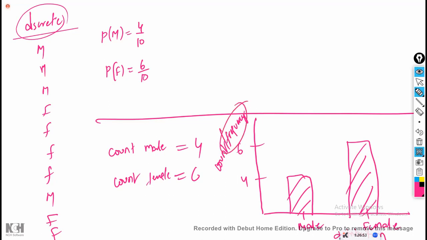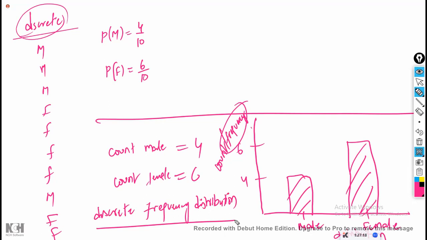Here frequency is there, here distribution is there, so it is called a frequency distribution. Which frequency distribution? Since it is applied on a discrete variable, it is a discrete frequency distribution. Since you have written frequency on the y-axis and the distribution along the x-axis, it is a frequency distribution.